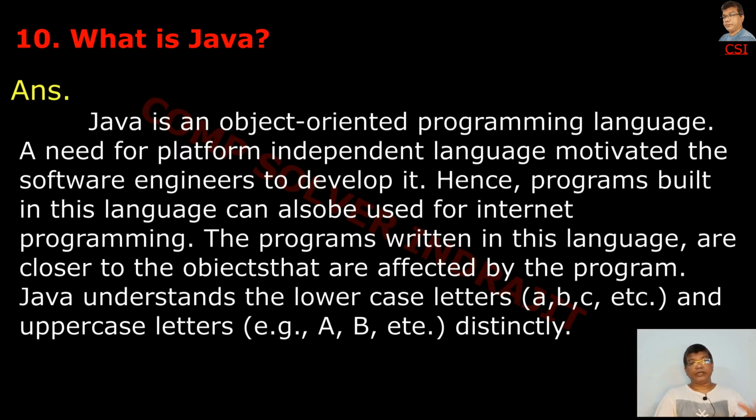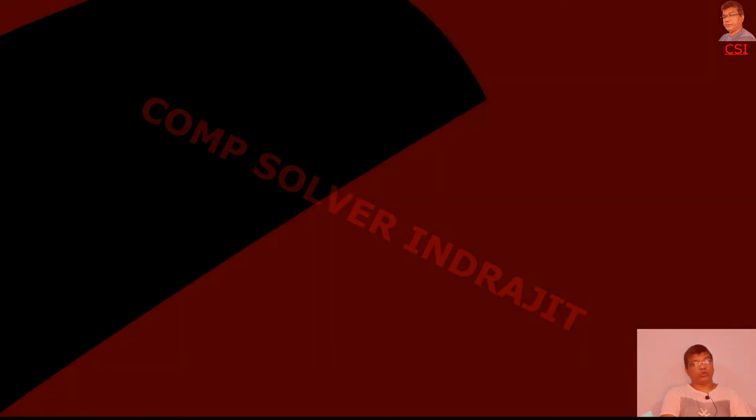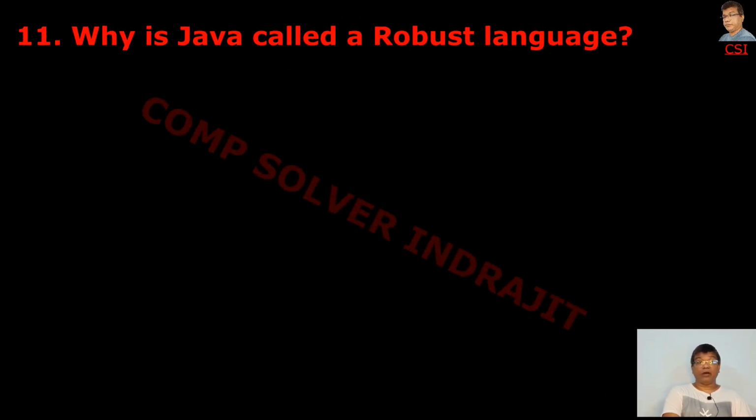The programs written in this language are closer to objects that are affected by the program. Java understands lowercase letters like abc and also uppercase letters like ABC distinctly.